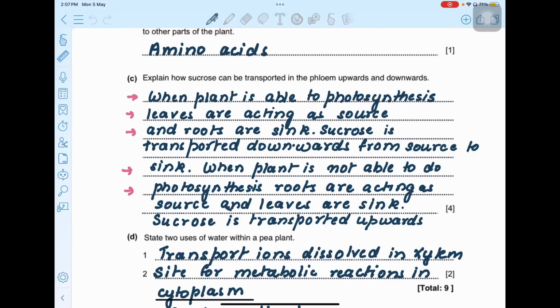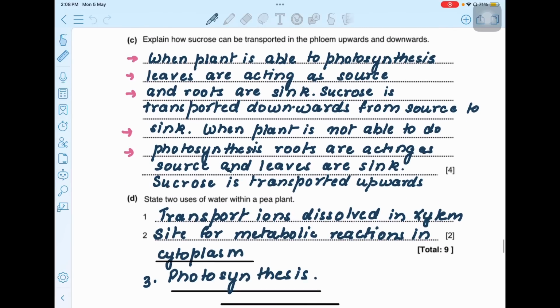Explain how sucrose can be transported in phloem upwards and downwards. So when the plant is able to do photosynthesis, leaves are acting as the source and roots are acting as the sink. Sucrose is transported down from source to sink. When the plant is not able to do photosynthesis, roots are acting as source and leaves are acting as sink, and sucrose is transported upwards.